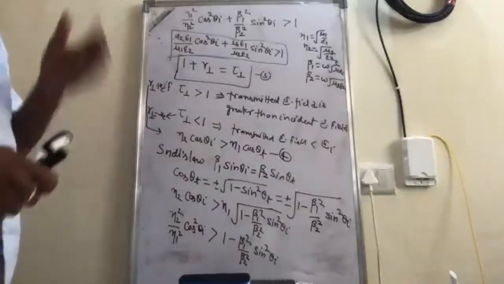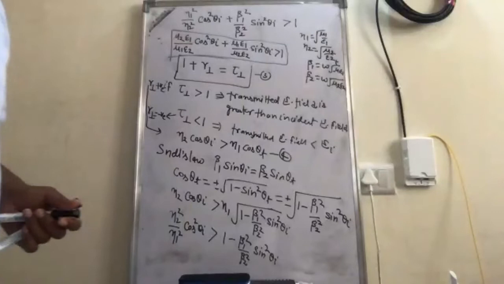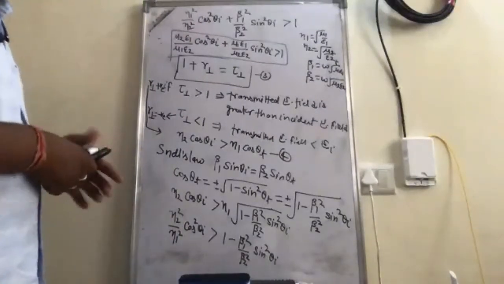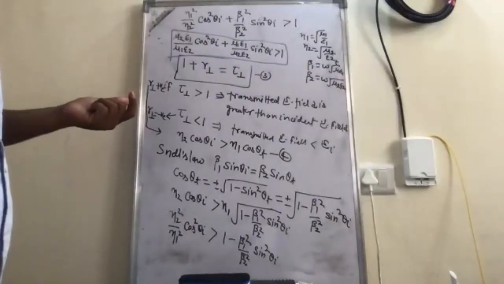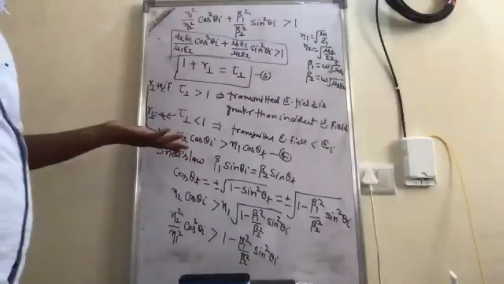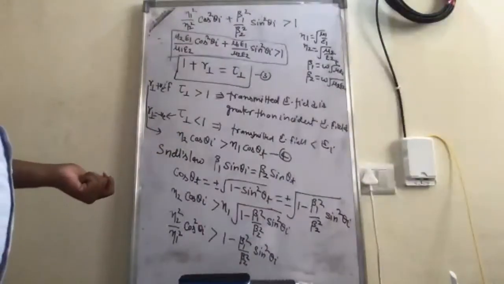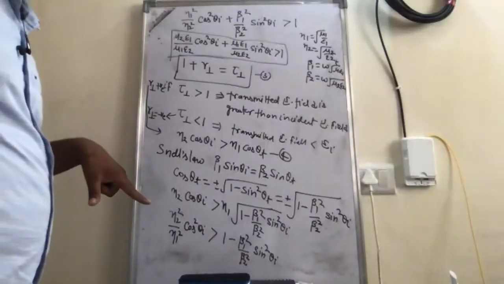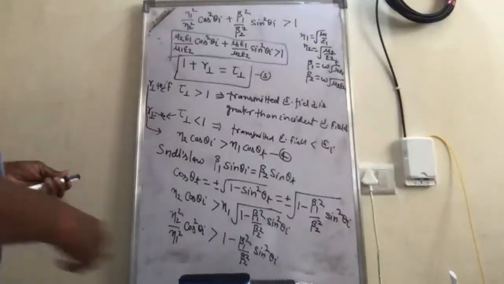So that we'll see soon, okay? Maybe today itself, if it will complete. So let's do it further. We can see that this is the condition when the transmitted electric field will be more than the incident electric field. But in terms of the reflectance and transmittance, this is a different thing. Okay, so let us see what is the meaning of this.